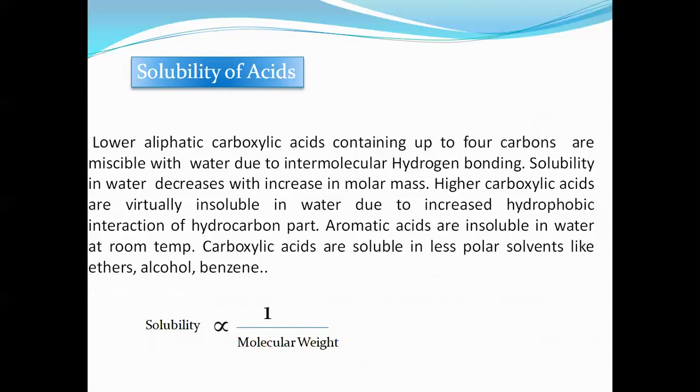Now see, in the carboxylic acid family, the first one is formic acid, then acetic acid, meaning ethanoic acid, propionic acid, butanoic acid. The number of carbon and hydrogen atoms in the alkyl part goes on increasing, and that part is hydrophobic. Therefore, as we go from top to bottom in the carboxylic acids, solubility goes on decreasing. See here that solubility is inversely proportional to molecular weight.